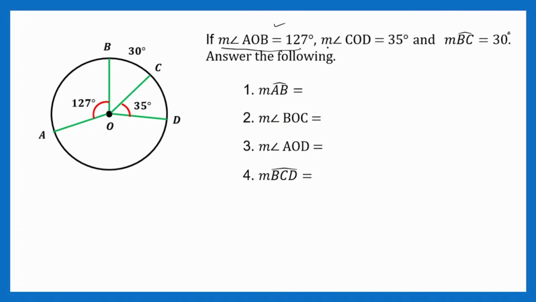So, kung makapansin natin, if you're going to ask yourself, sir, ang dami pang kulang. Kulang pa nito, kulang pa yan, kulang pa yung measurement nito, saka nito. So, marami pang kulang. Pero let's take a look at our given. So, sa tingin ninyo, itong given na measure of angle AOB is equal to 127 degrees would just be as it is? Ang ibig sabihin, yan lang ba makukuha natin? So, mula dito, wala na ba tayong maisip na iba pang makukuha out of this given?